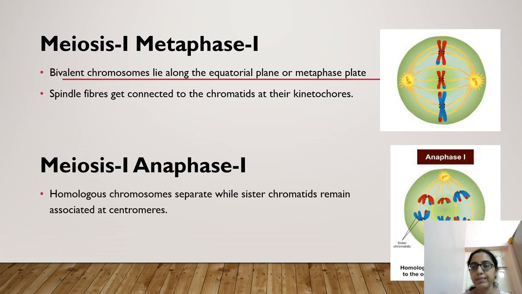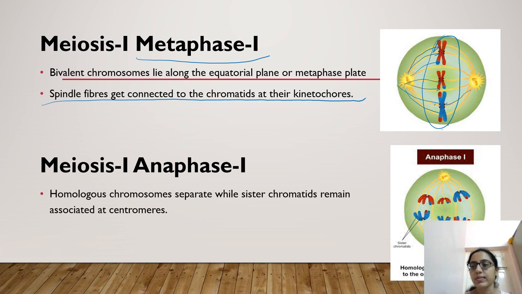Now coming to metaphase. From metaphase onwards, you can say all the cell events are similar to mitosis. The only difference was prophase 1 in meiosis and mitosis. Now in metaphase 1, the chromosomes appear at the equatorial plate or metaphase plate, coming to the center of the cell, and then spindle fibers get connected to the chromatids from the kinetochore of the chromosome.